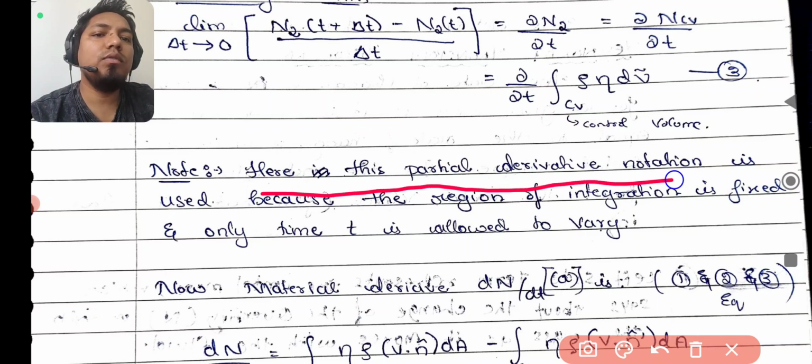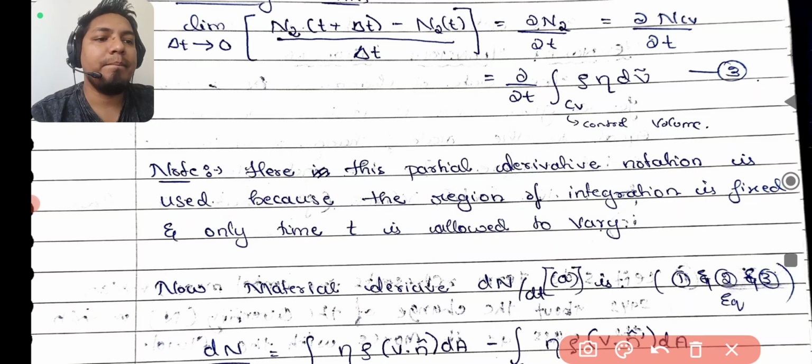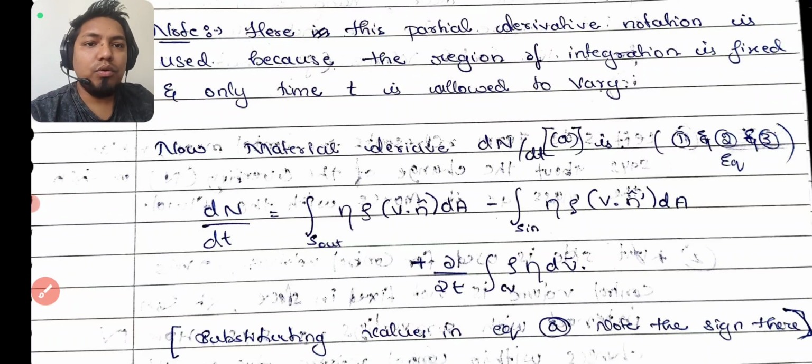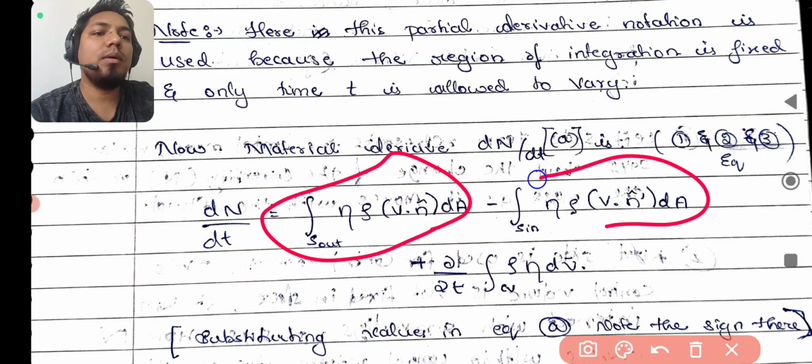This partial derivative notation is used because the region of integration is fixed and only time t is allowed to vary. Now you substitute all the values in the equation, so you understand this part is coming because of n3, this part is coming because of n1.